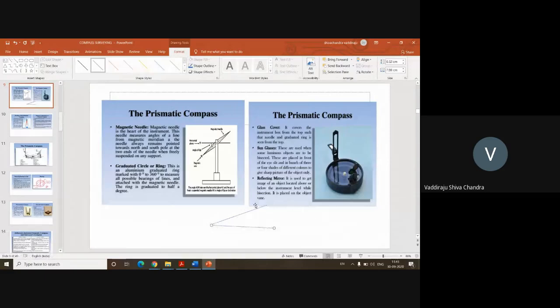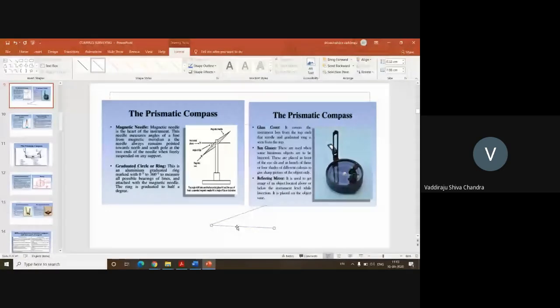This is the direction of one line, this is the direction of the other line, but these two lines are sharing a common point. So the change in the values of the direction of these two lines is called an angle.